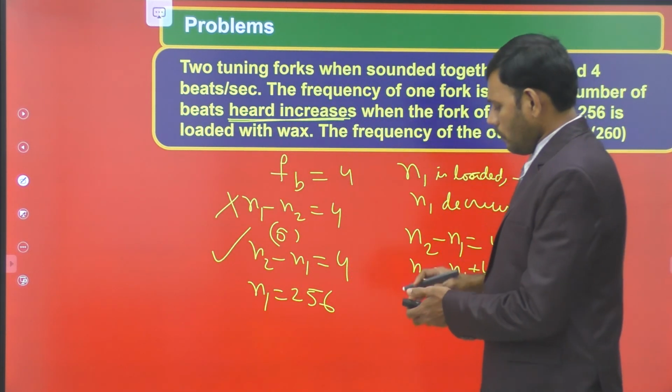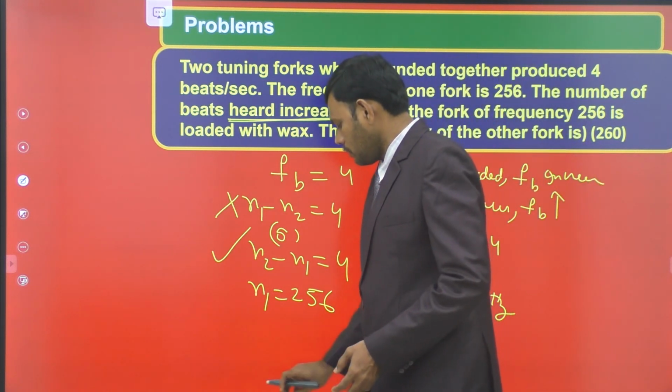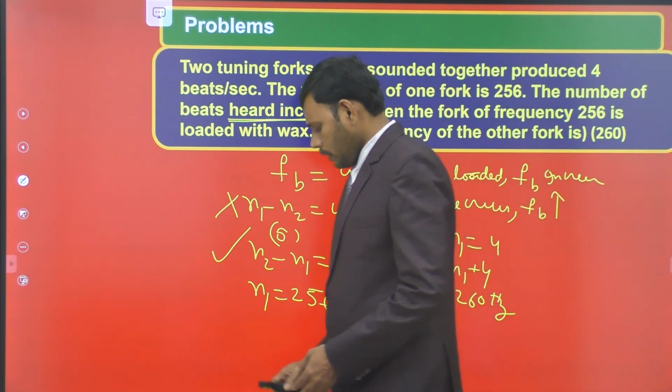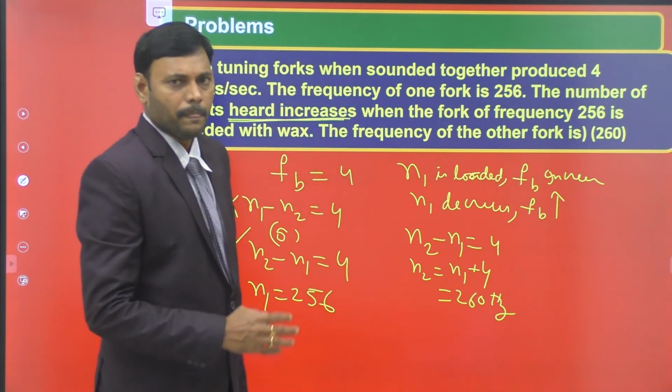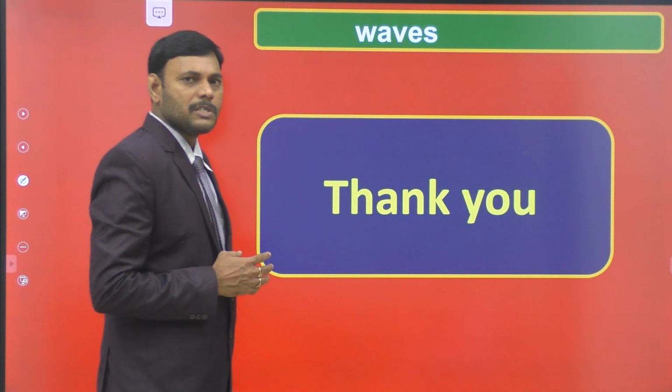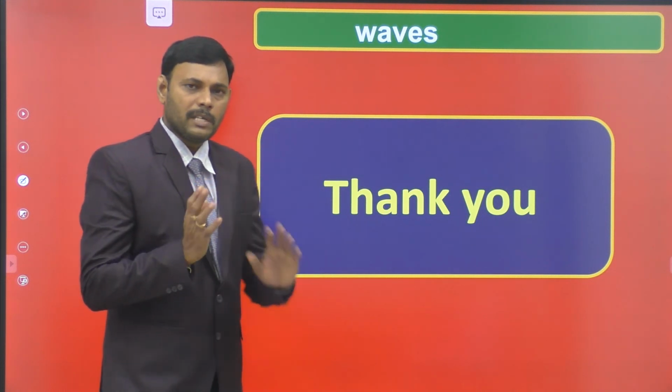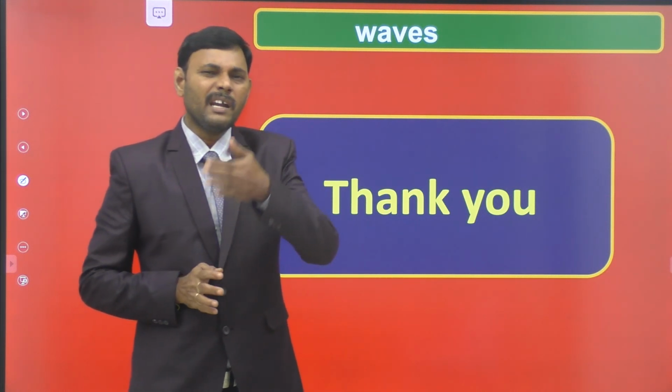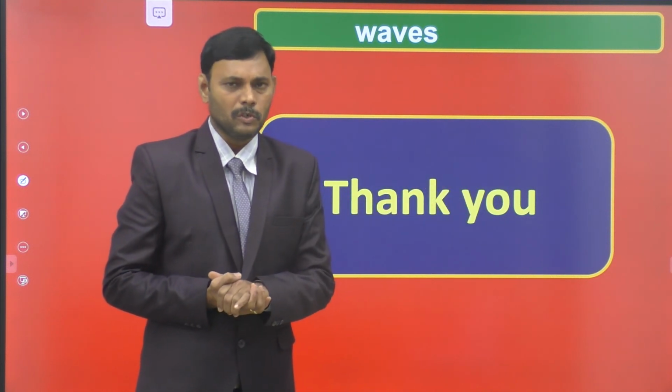In this way we move on to the problems in beats. Students, today we discussed the concept of the closed tube and harmonics of the closed tube. Only odd harmonics are found in the closed tube.